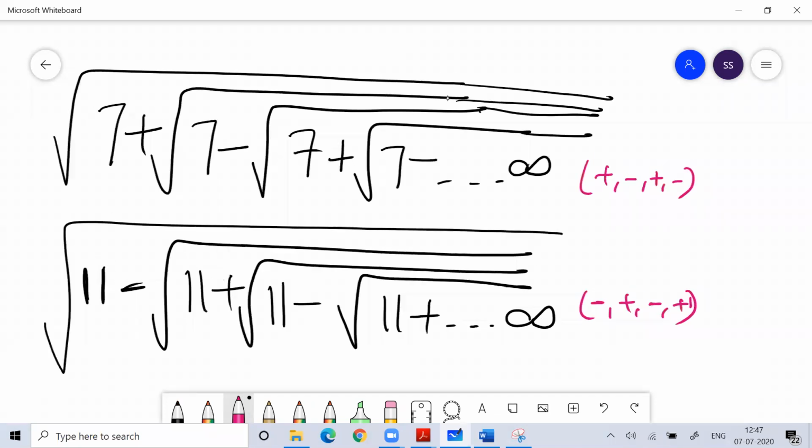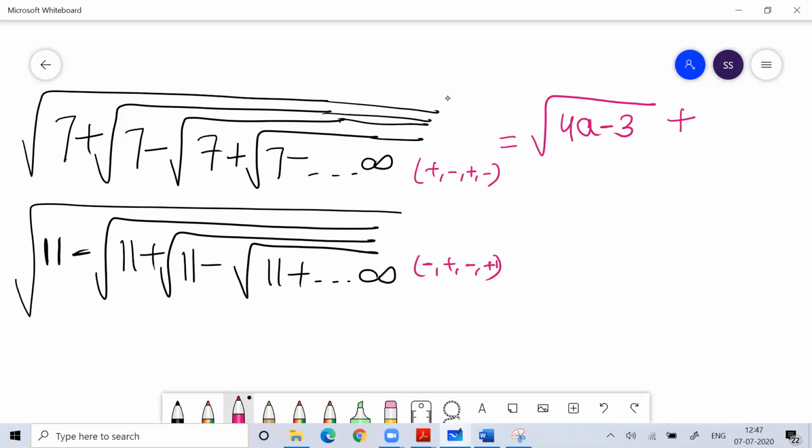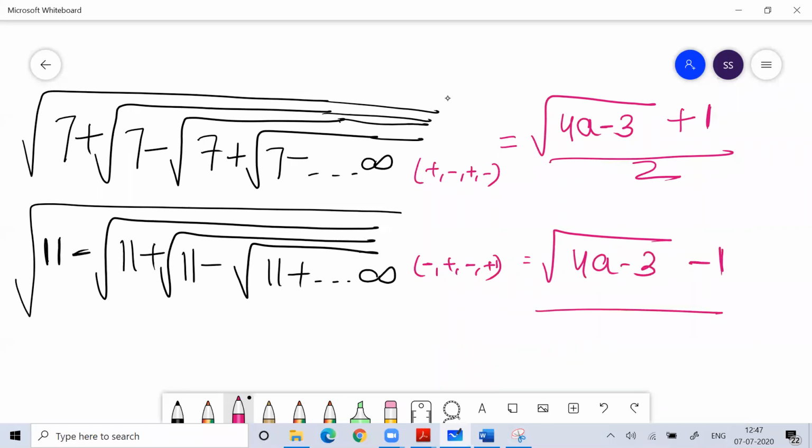So if you get these kind of problems, what is the shortcut formula? The shortcut formula is root of 4a minus 3. Here plus minus is there, so plus 1 by 2. Here minus plus is there, so root of 4a minus 3 minus 1 by 2. Remember the shortcut formula. Plus minus there, so use plus sign outside. If minus plus is there, put minus sign outside.